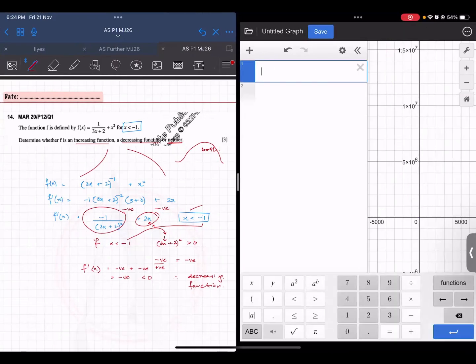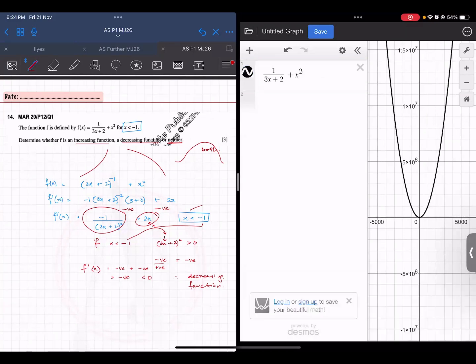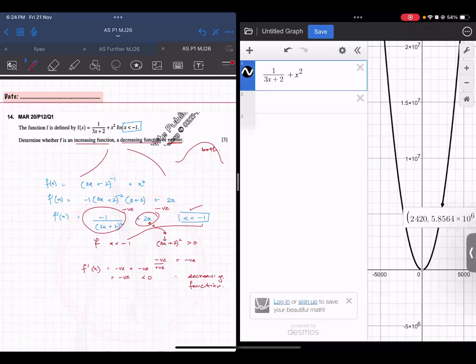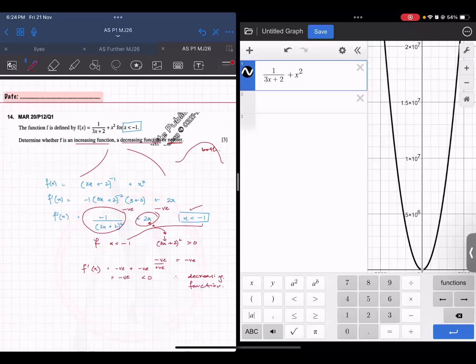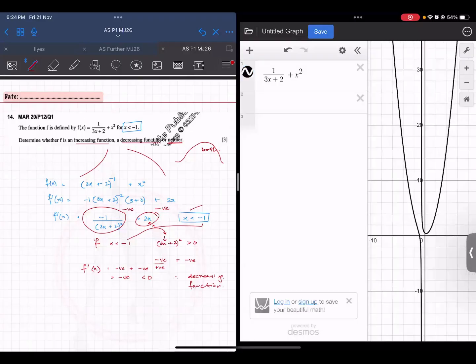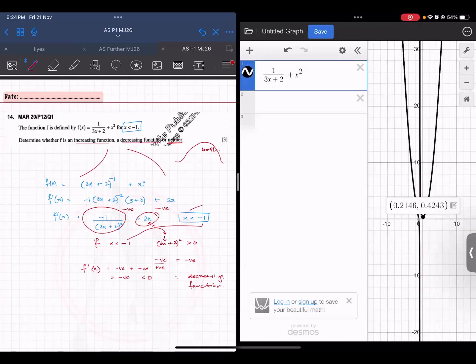Sorry, I removed it. 1 upon 3x plus 2, plus x square. Look, it has a turning point as well.